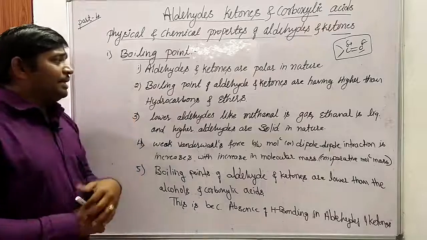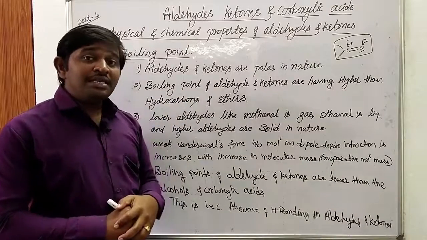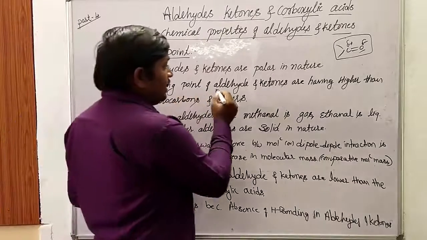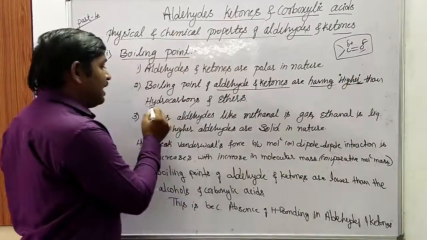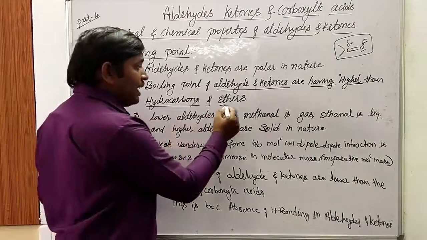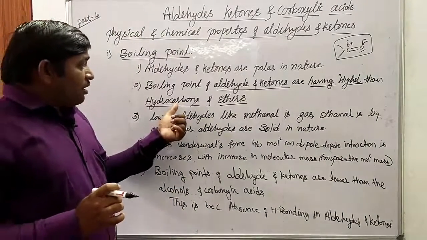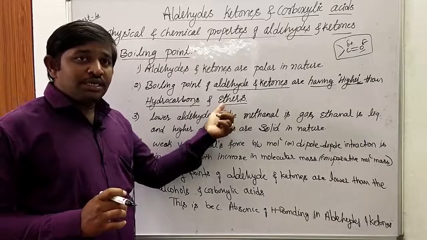The second point is that the boiling points of aldehydes and ketones are always higher than those of hydrocarbons and ethers. Hydrocarbons do not have any hydrogen bonding, and ethers also do not have any hydrogen bonding.